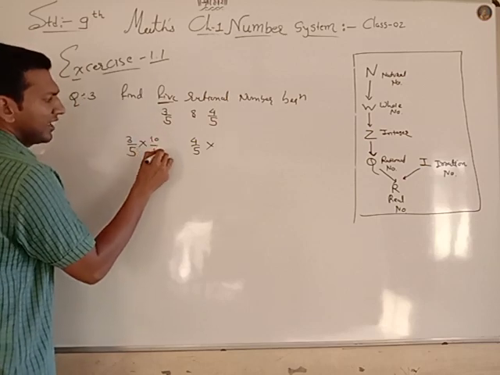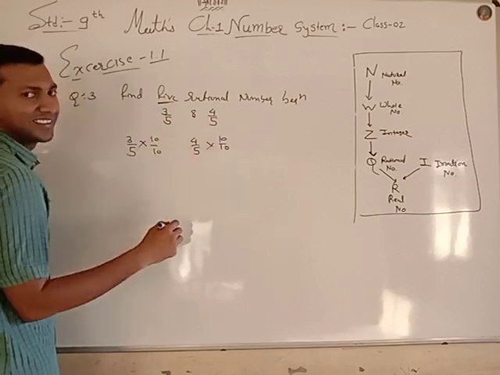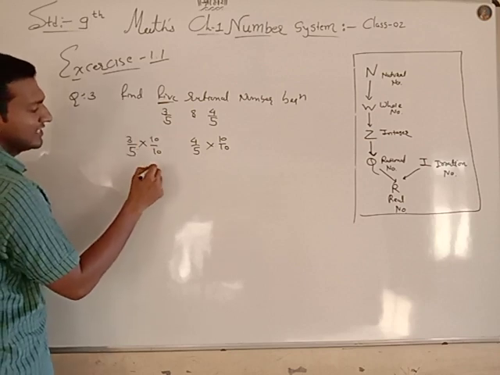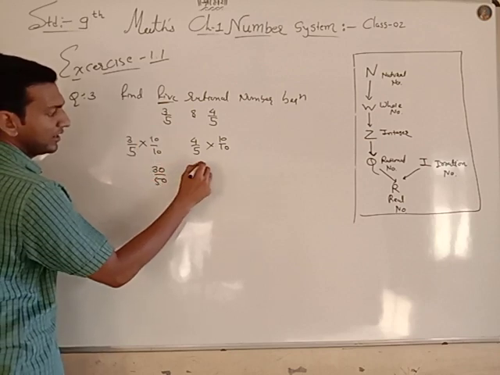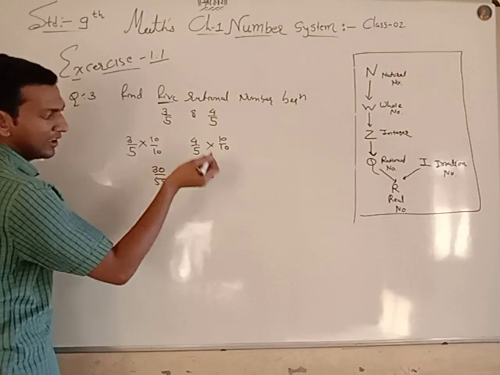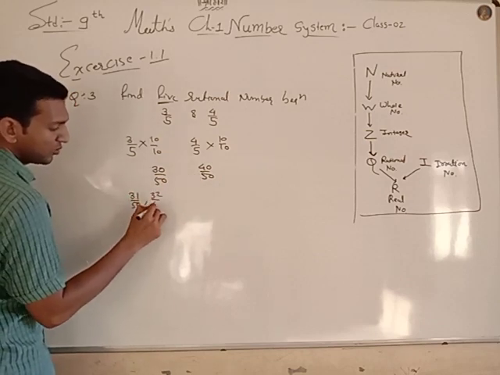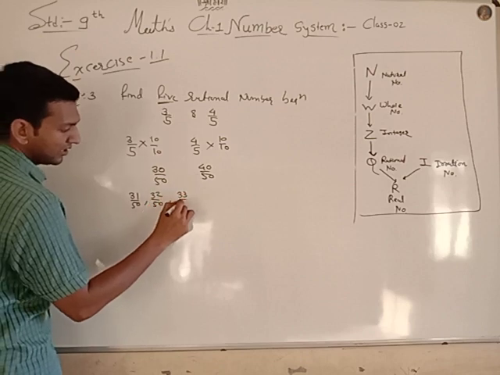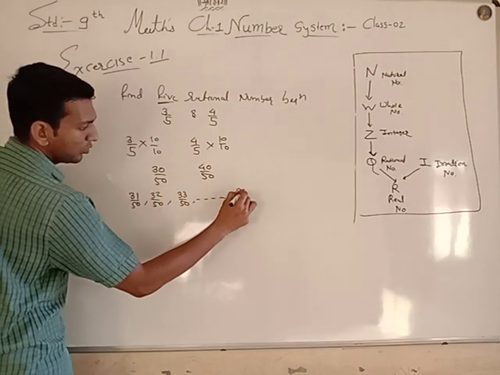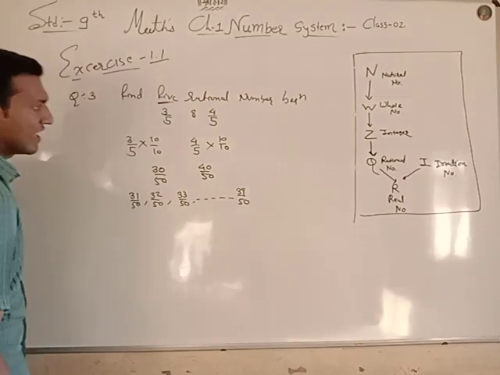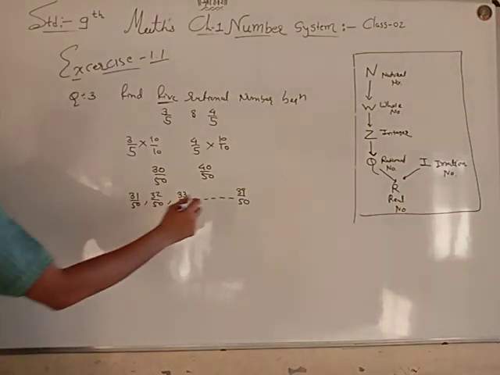Let's multiply with 10. Okay, 10 is my favorite. 10 3s are 30 upon 50 and 40 upon 50. Now there are many numbers: 31 upon 50, 32 upon 50, 33 upon 50, up to 39 upon 50.